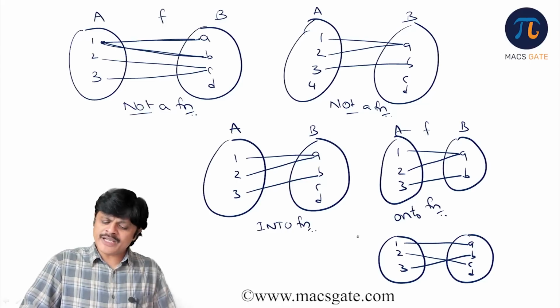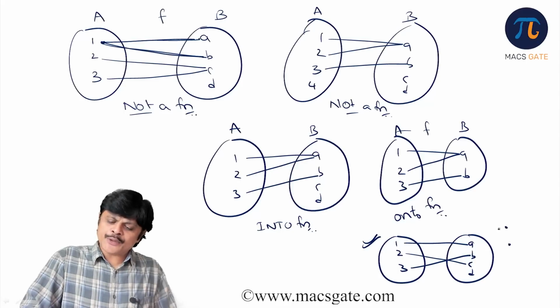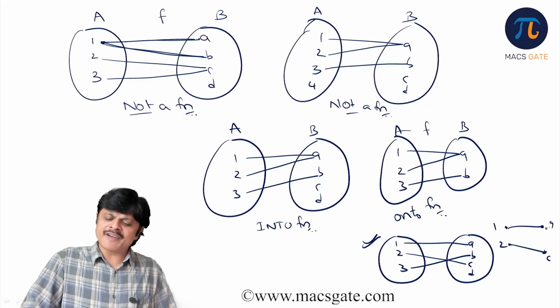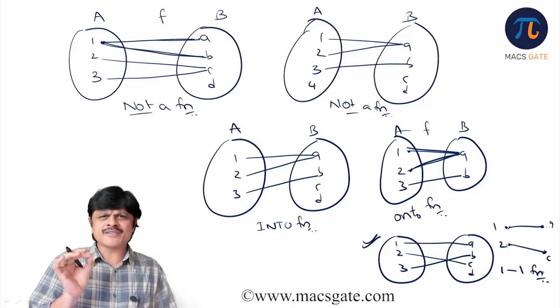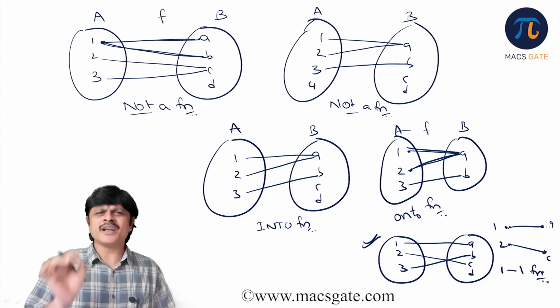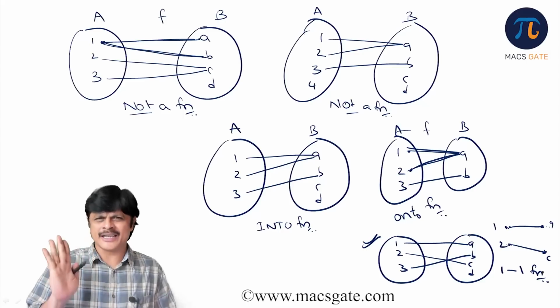But if you observe, there is one more specialty of this particular function. 1, 2 are two different elements, and the image of 1 is A and the image of 2 is C. Two different elements are having two different images. In the earlier example, different elements had the same image, but here different elements have different images. Such a function is called a one-one function. So these are some basic functions one needs to know: one-one function, onto function, and what is a function. First these three things we need to understand.